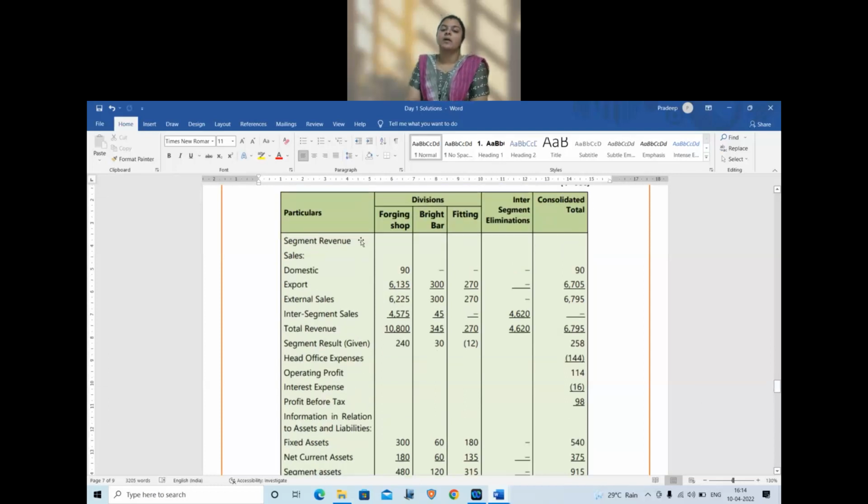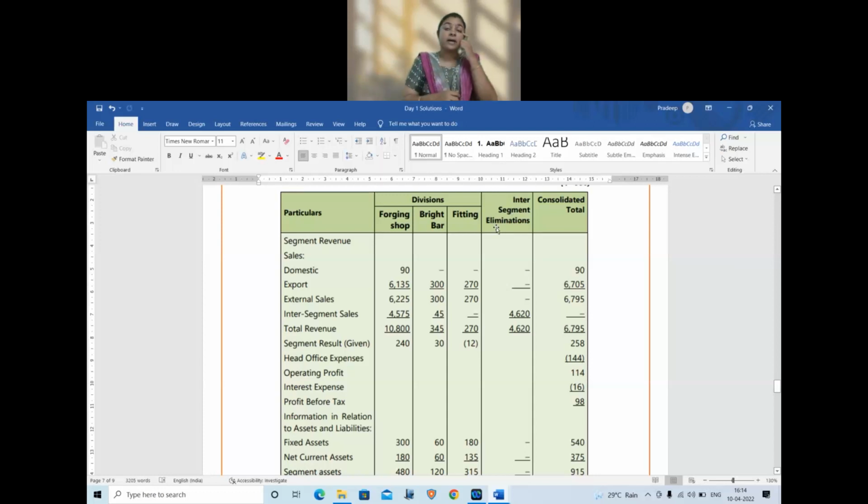Particulars, 3 reporting divisions, forging shop, bright bar and fitting. And because we may have some inter-segment transfer, it is better to have inter-segment elimination as a separate line item. This column will be useful when you are doing the total reconciliation. For segmental reporting, it will not be useful. For reconciliation, it will be helpful.